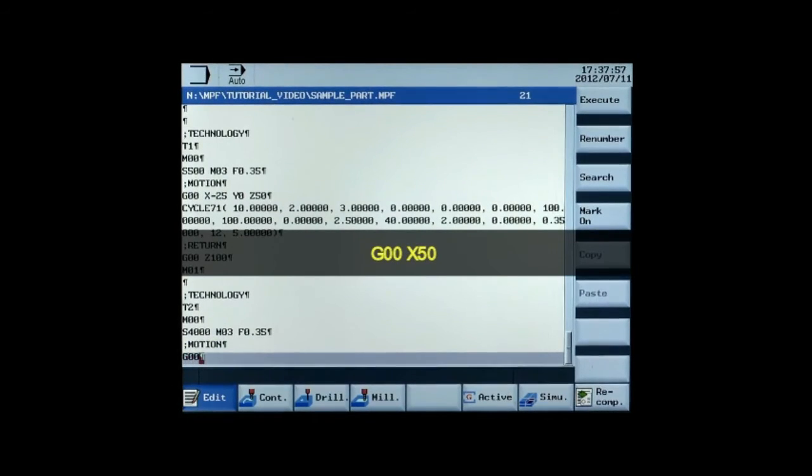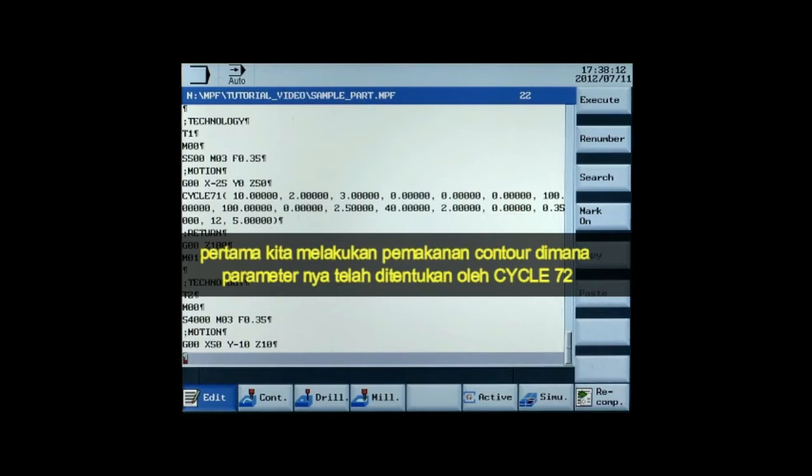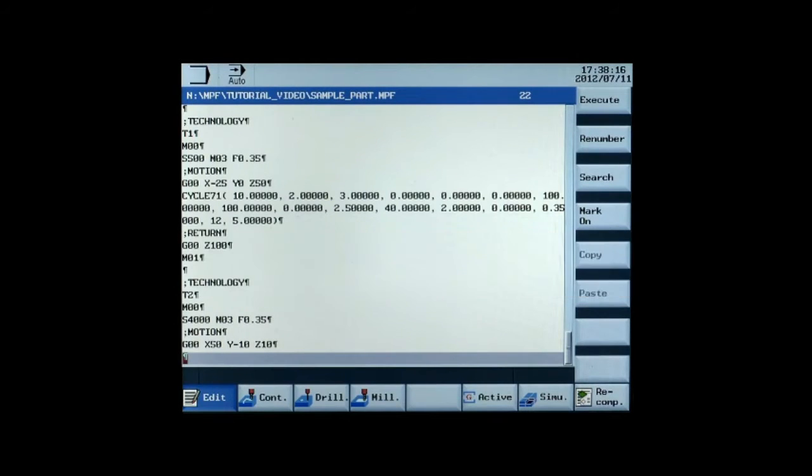G00, X50, Y-10, Z10. At first we are roughing the contour. This will be defined with the parameters at cycle 72.